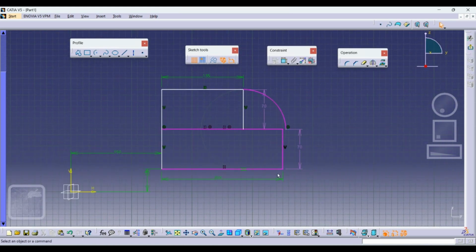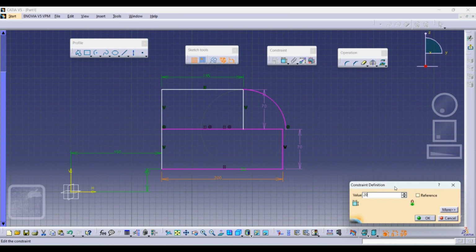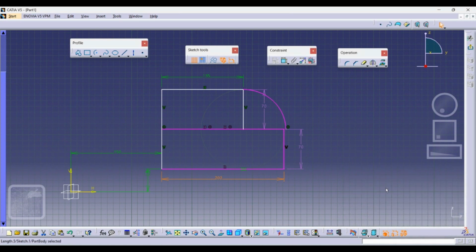So for the first thing I have to increase some length here. Okay, so I'll just take the 20. How much length I have to increase? So this is my 135 and this length was around, I'll just see in the geometry constraint how much it was, my 70, right? So 135 plus 35 would be 170.